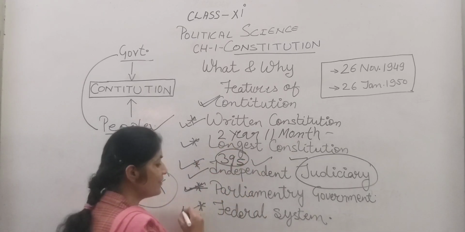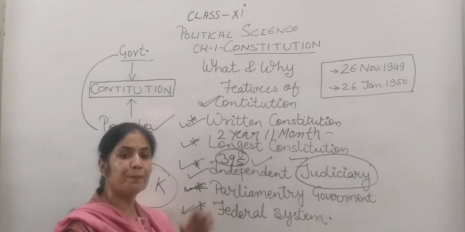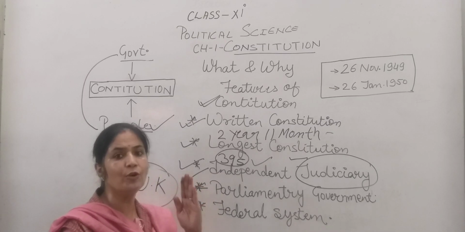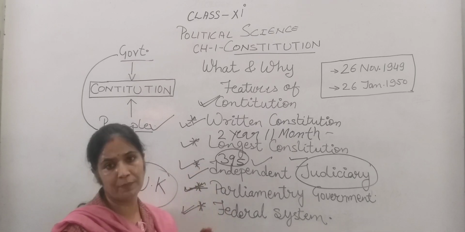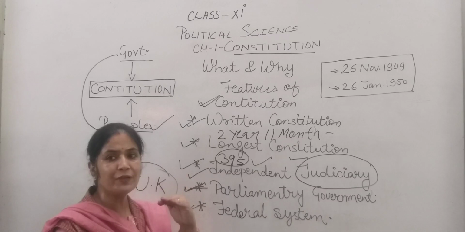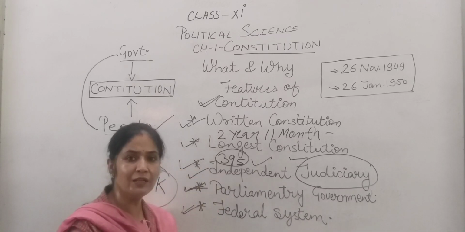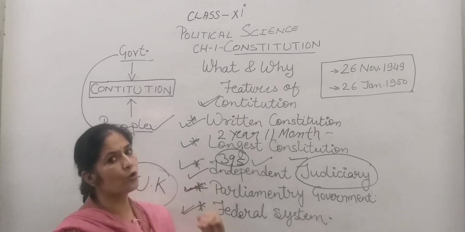Now, it is the federal system of government. Federal system of government means power is divided between central, state and local bodies. In the federal government, the power is divided between different levels of the government. First level, central government. Second level, state government. And third level, local government.